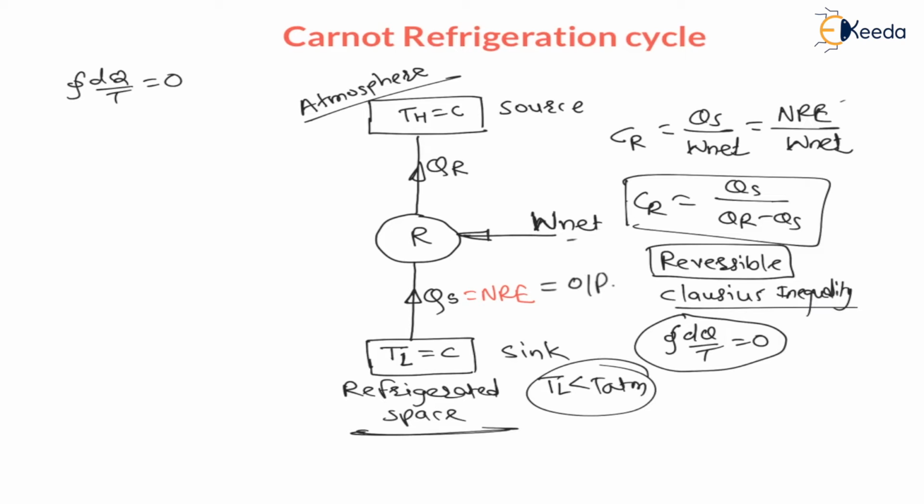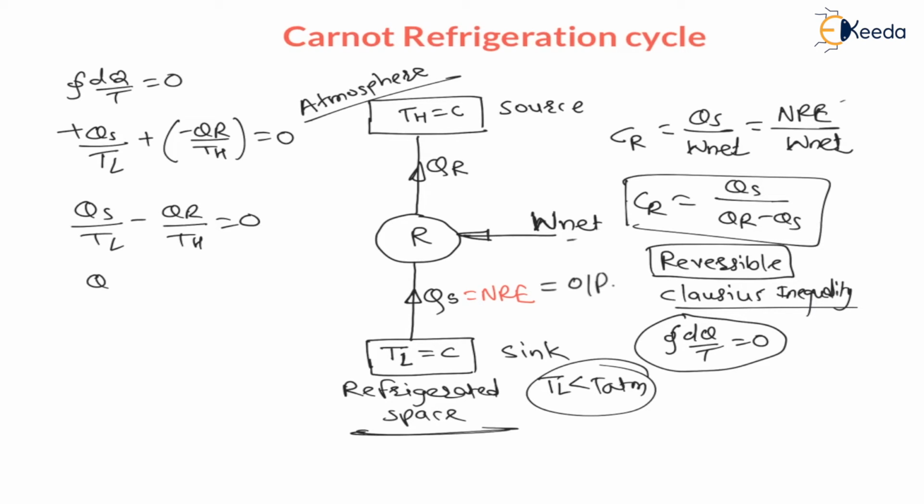Now, the sign convention is that heat given to the system is positive and heat rejected from the system is negative. Here the refrigerator is our system. Heat given to the system is Qs, which is positive, given at temperature TL. Therefore, Qs by TL, plus, since cyclic integration means summation, heat rejected from the system at TH, which is negative, minus QR divided by TH, is equal to 0. This is the Clausius inequality.